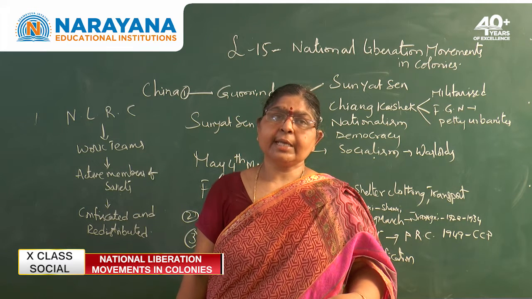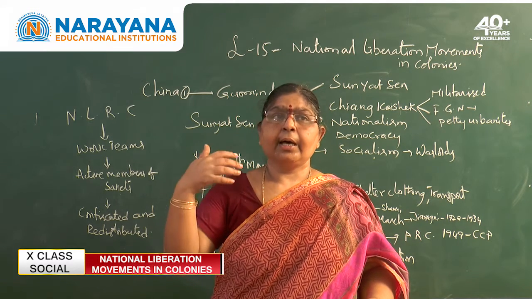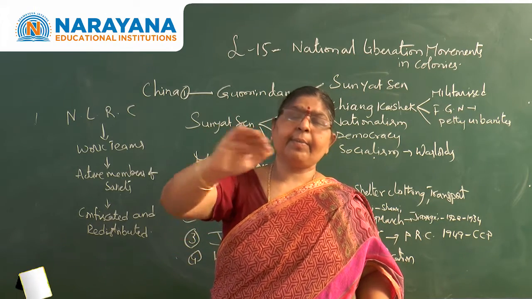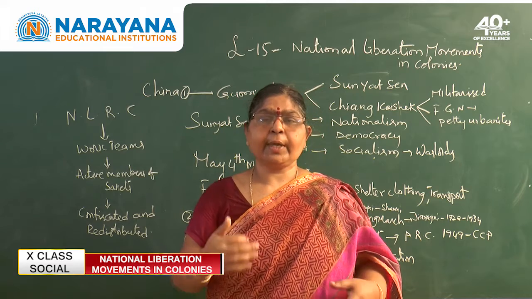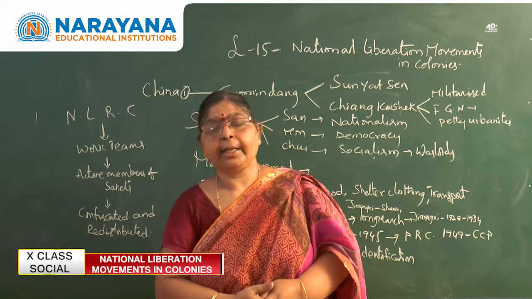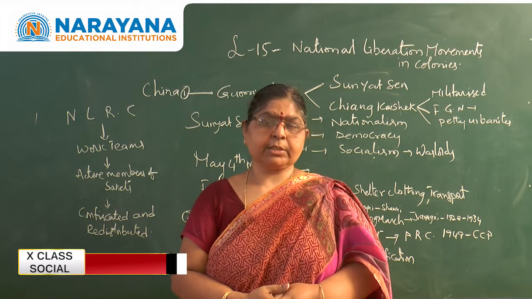Due to that, scientific inventions and rationalistic thinking were not getting into the minds of the people. The students understood that it was essential to go for the scientific approach, and they demanded many things as part of the May 4th movement.